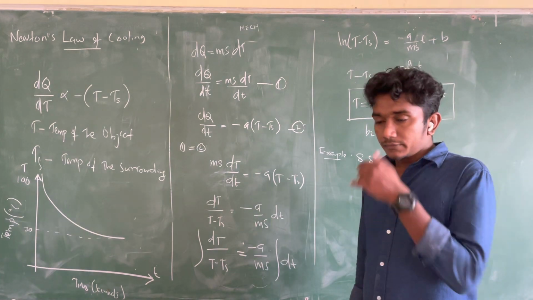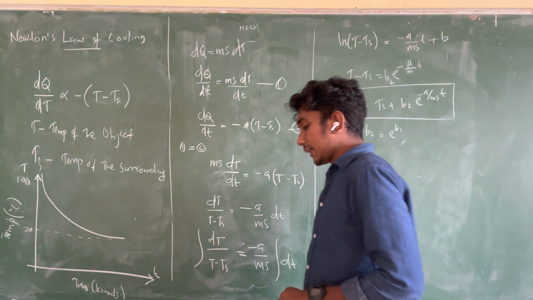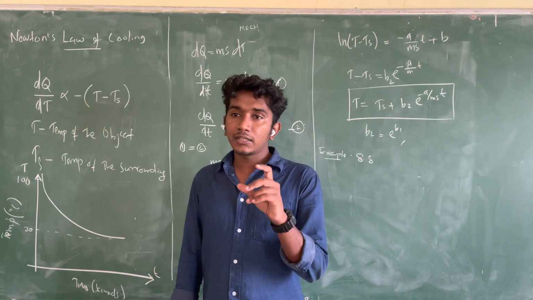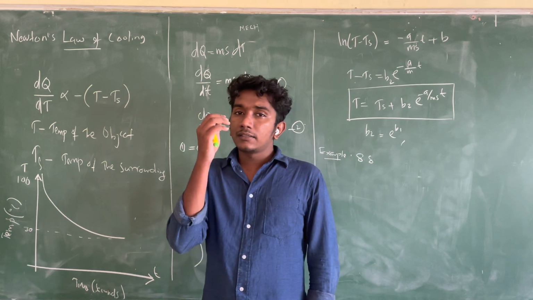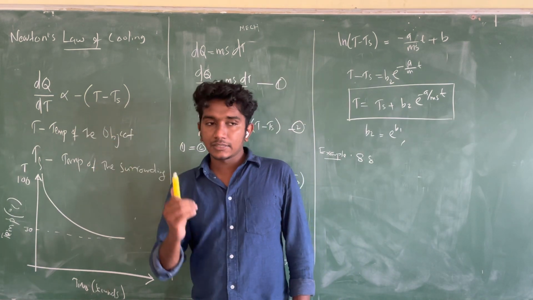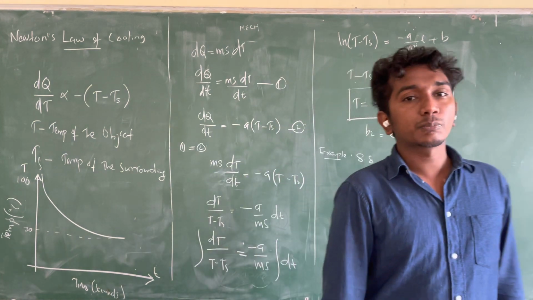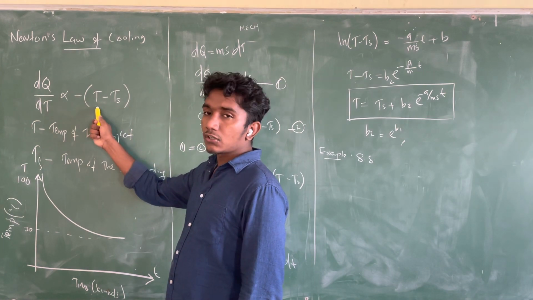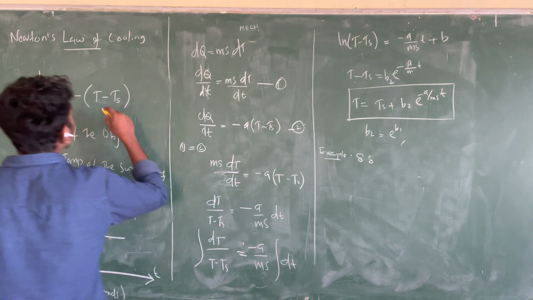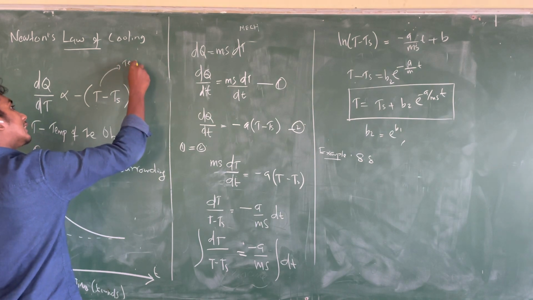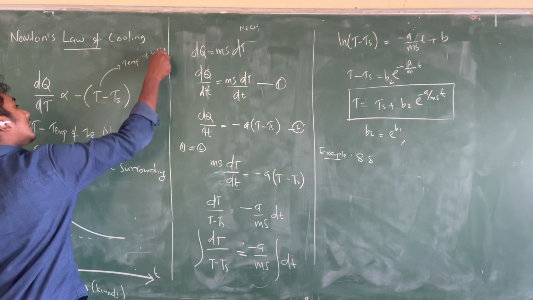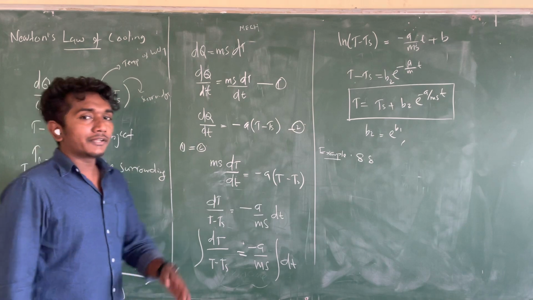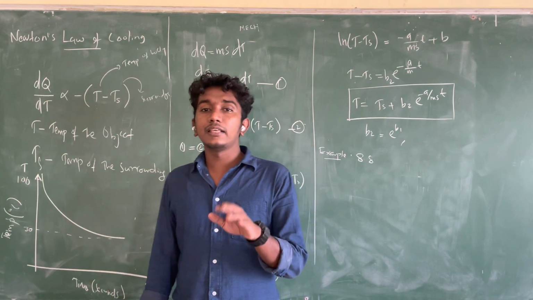What is Newton's law of cooling? Look at this. Newton's law of cooling says that whenever a body loses its temperature, the rate of heat decrease is proportional to the difference between the temperature of the body and the temperature of surroundings. Can you imagine this logically? Very easily you can imagine.